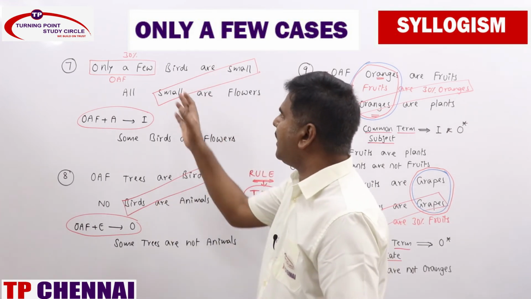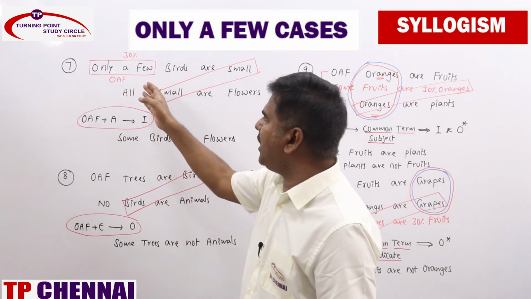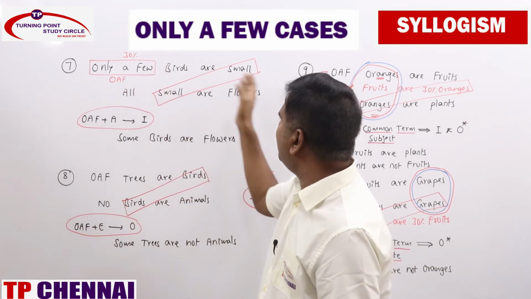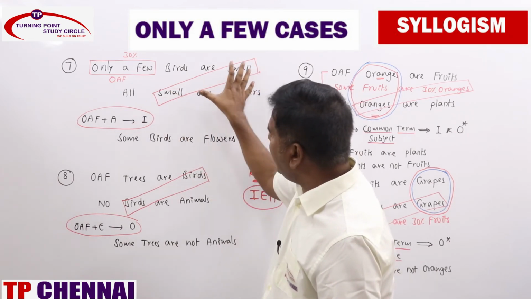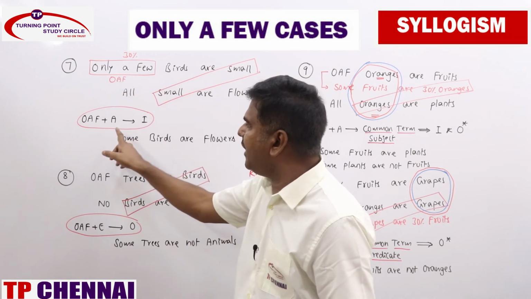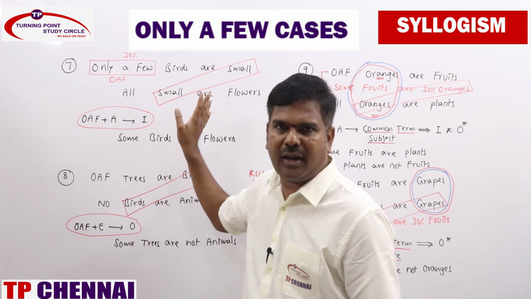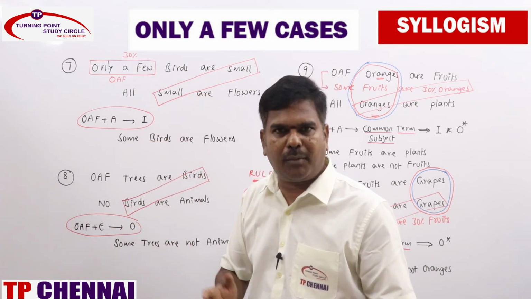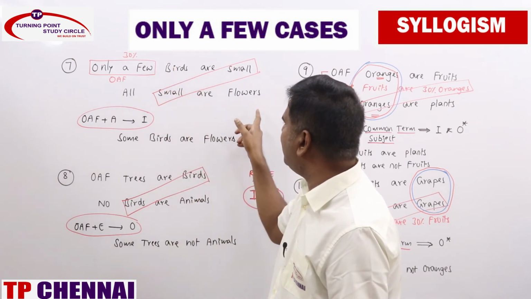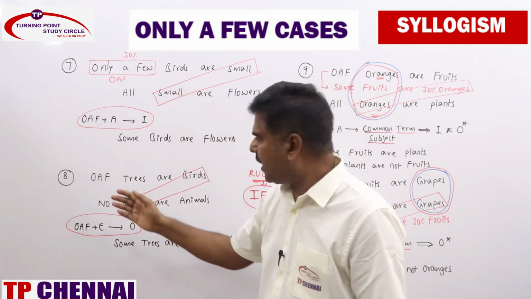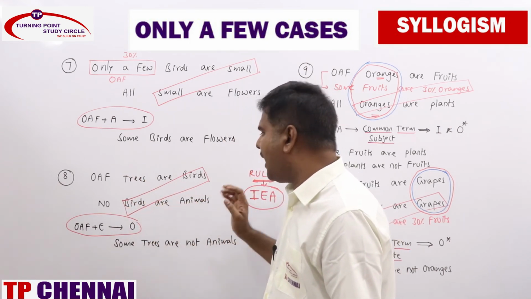Now, the first one is already properly aligned. Only a few, you can make it as OAF or as 30%. Birds are small, all small are flowers. It is properly aligned. OAF plus A, what will you be getting? An I statement. Whenever it is properly aligned, OAF plus A directly gives an I statement, same as I plus A is I, and I plus E is O. So the I statement means you will be getting some birds are flowers. Coming to the next one, OAF: only a few trees are birds, no birds are animals.